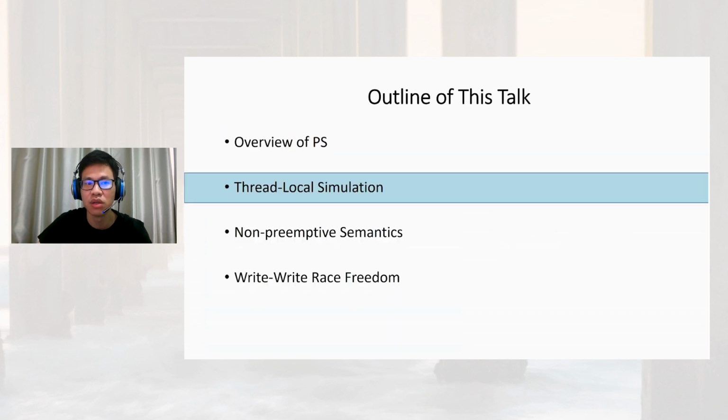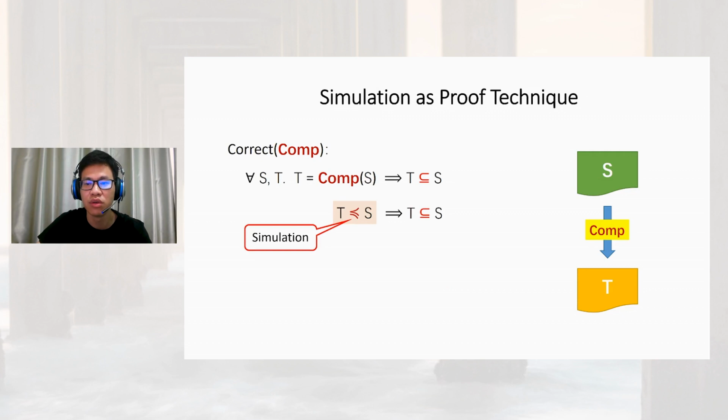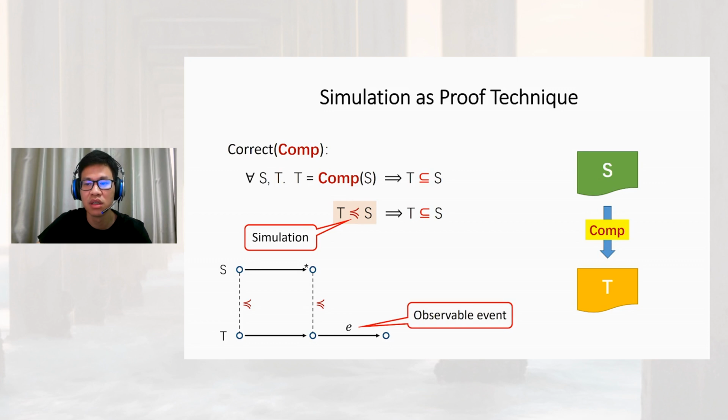Next, we introduce our thread local simulation. The classic compilation correctness is that the target program T compiled has no more observable behaviors than the source program S. To prove the correctness, we usually establish a simulation between T and S. It means that when T takes a step, S can take 0 or more steps, and the simulation still holds. And if T generates an observable event, S generates the same observable event. However, the simulation shown here relates the whole programs and does not support separate compilation.